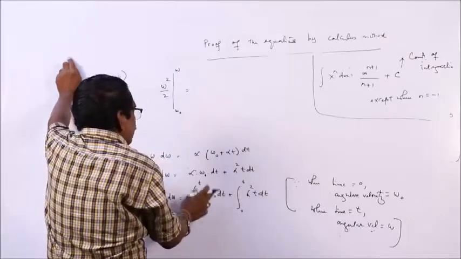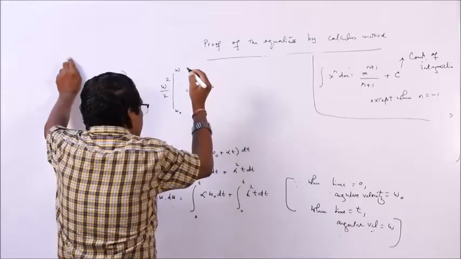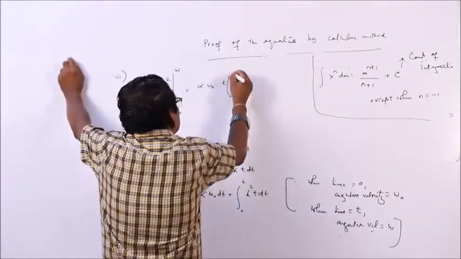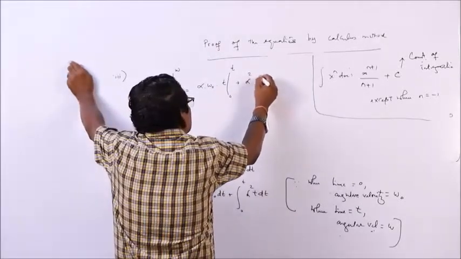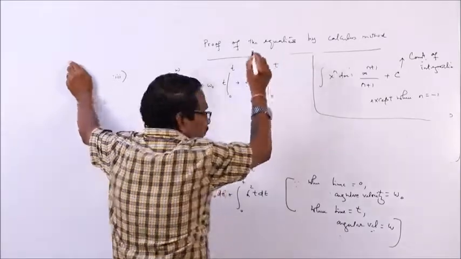Alpha is a constant, omega 0 is a constant, so alpha omega 0 has nothing to do with the time. Integration of dt is t from 0 to t, plus alpha square constant, t dt, t square by 2 from 0 to t.